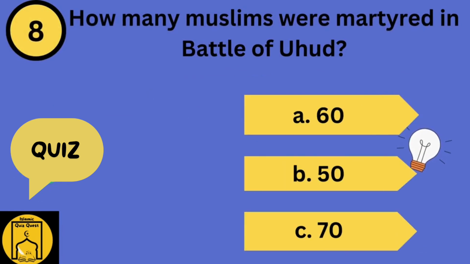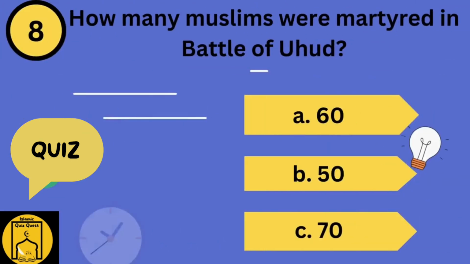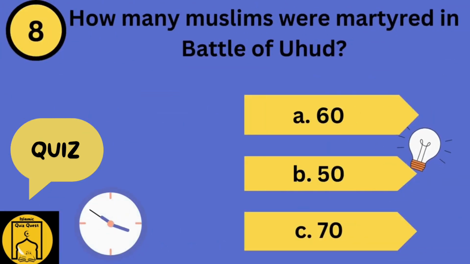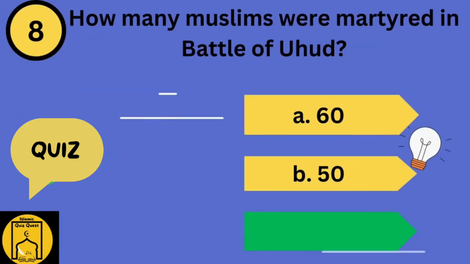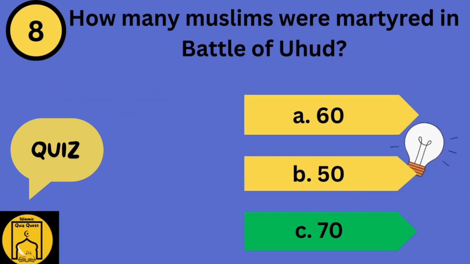How many Muslims were martyred in the Battle of Uhud? Option A, 60. Option B, 50. Option C, 70. Guess the right answer. The right answer is Option C, 70.